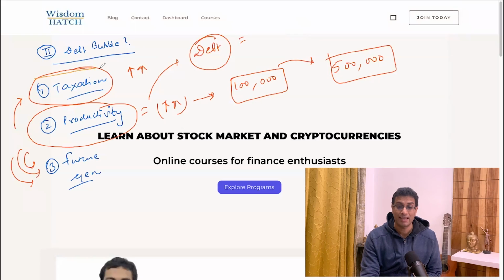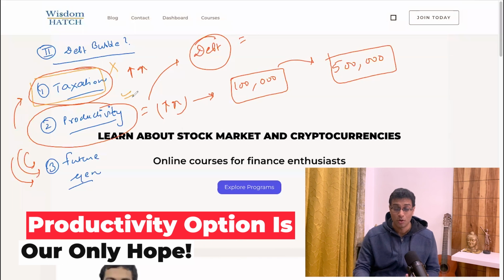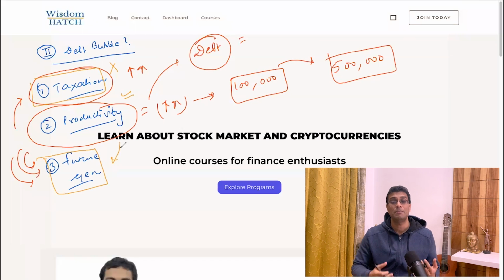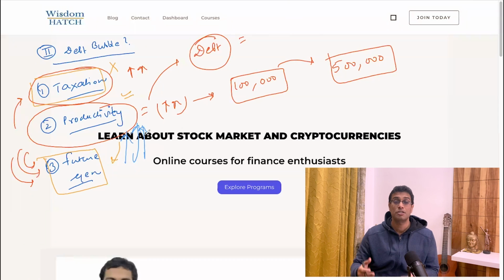I genuinely feel that this taxation option is very difficult. This productivity option is our only hope. How much stuff are you going to push on the future generation? This situation is also going out of control and people are getting a whiff of this. How will it play out? Very difficult for me to predict. Will the debt bubble burst immediately? It doesn't seem so. And I'm very hopeful that productivity will go up in the future and will generate good results for us. That is the only logical hope on which I am also banking.